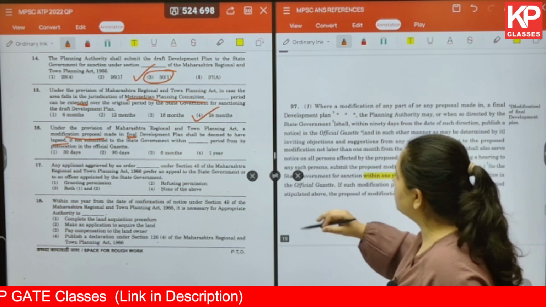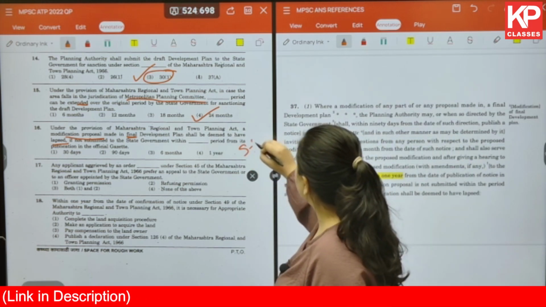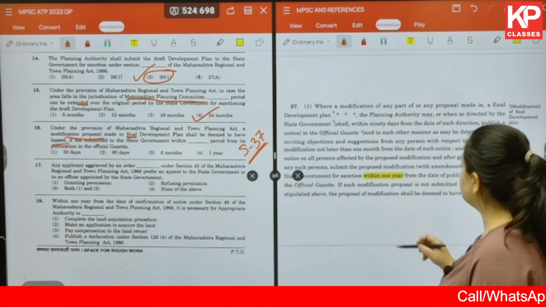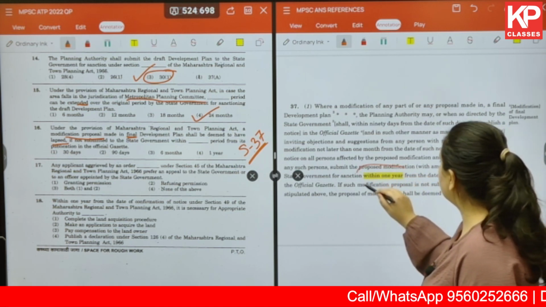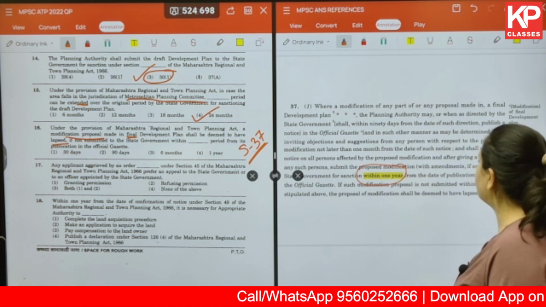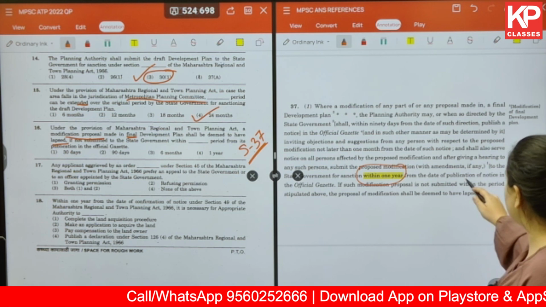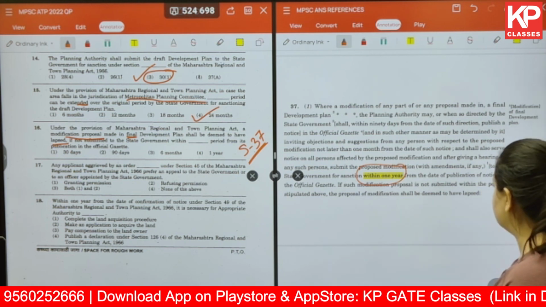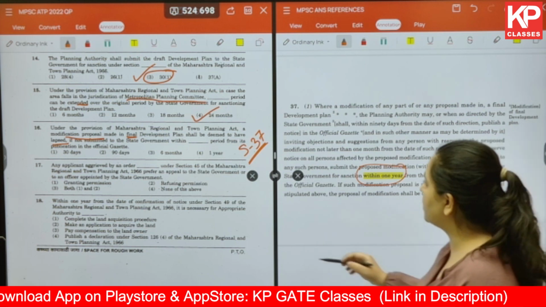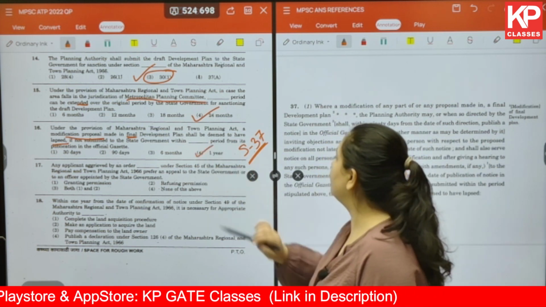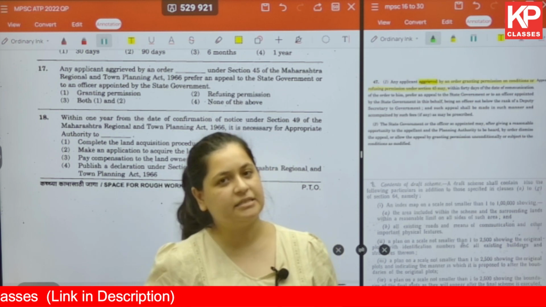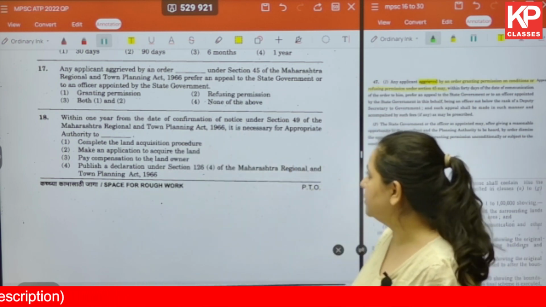So the answer is in section 37. Section 37 says that it should be within 1 year from the date of publication of notice in the official gazette. Okay. So the correct answer over here is 16. The answer is for 1 year. Let's move on to question number 17.